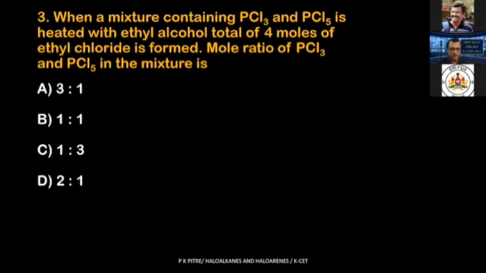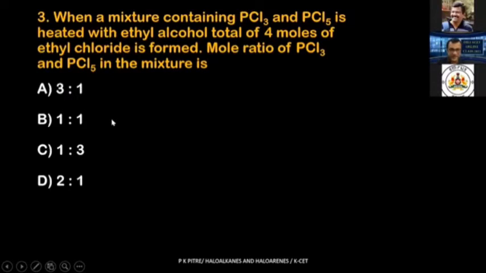What is the next problem? It says you have a mixture of PCl3 and PCl5 heated with ethyl alcohol. A total of 4 moles of ethyl chloride is formed. The mole ratio of PCl3 and PCl5 in the mixture is. Now read the question once again. They have asked you the ratio between PCl3 and PCl5. If you imagined directly that it is 3:1, then obviously you are going to go wrong.